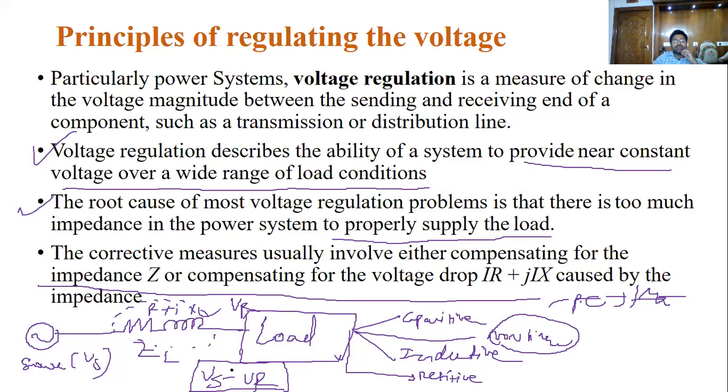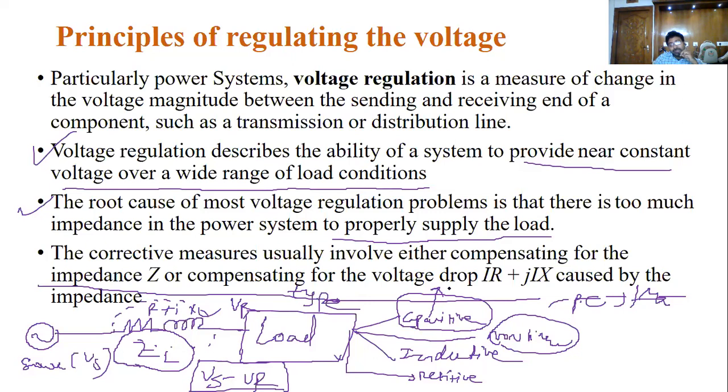Sending end voltage minus receiving end voltage gives the voltage regulation. So this voltage regulation depends upon the changes in the impedances in the system. How the impedance changes depends on the type of load. When you see a capacitor load, what will happen? Voltage regulation is very less because it can inject some voltage into the system. So the voltage regulation is very less in the case of capacitor loads.